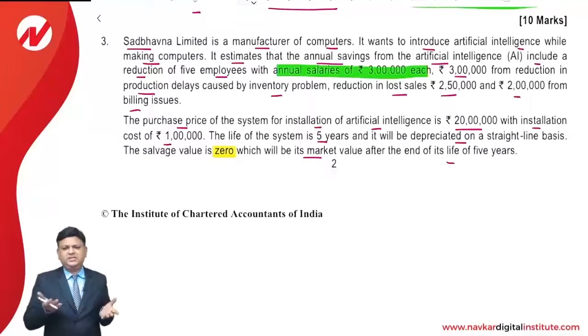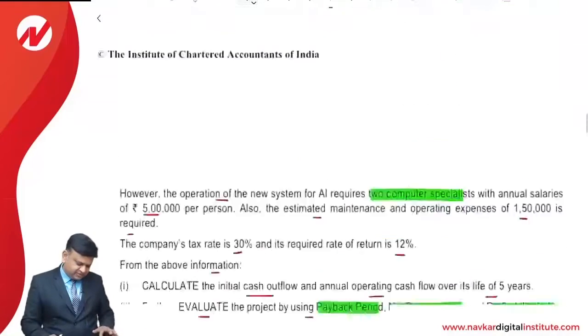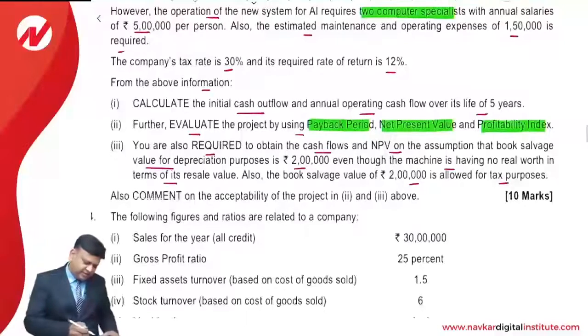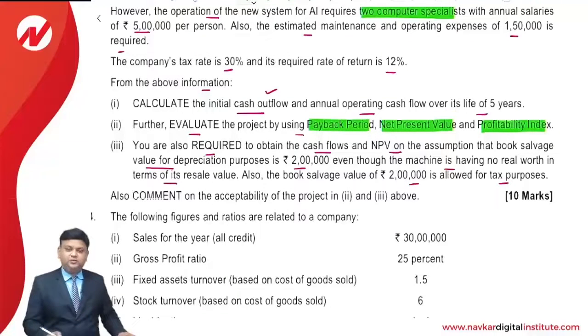So friends, it is basically about the modernization. So the first part of the question says that you are required to calculate the initial cash outflow. That is step number 1 that we do usually. That is year 0 cash outflow, if at all we take this decision positively.